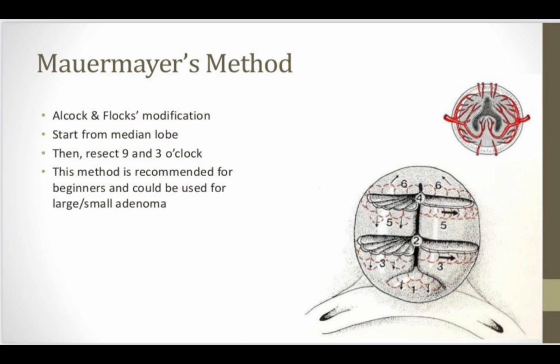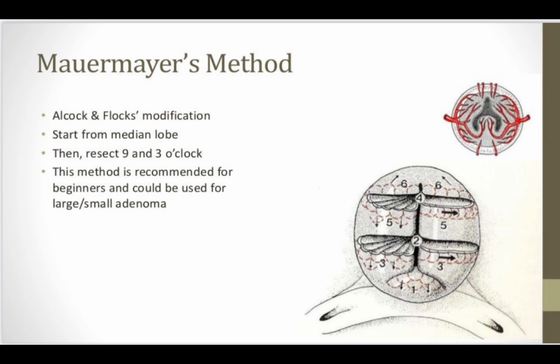This is actually a modification of the Alcock and Flocks method, and just like the Burns method, we start from the median lobe, but after that we resect at 3 or 9 o'clock.